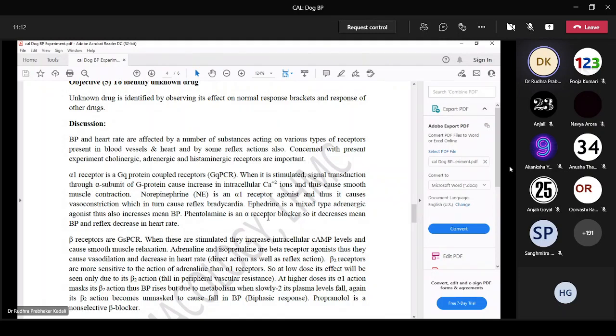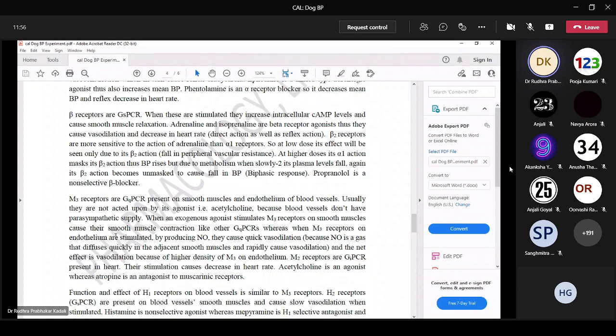Phentolamine is an alpha 1 receptor blocker. It is a non-selective alpha receptor blocker, so it decreases mean BP with reflex increase in heart rate. It blocks both alpha 1 and alpha 2 receptors. Alpha 2 are presynaptic receptors. The role of presynaptic receptors is to control release of neurotransmitter. They inhibit release of neurotransmitters. So when presynaptic receptors are blocked, it leads to excessive release of noradrenaline. So this leads to reflex increase in heart rate. Here it is a typing mistake. It is not decrease. With phentolamine, there will be fall in BP and reflex increase in heart rate.